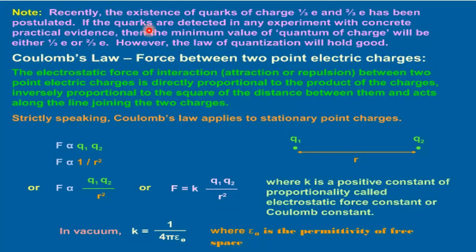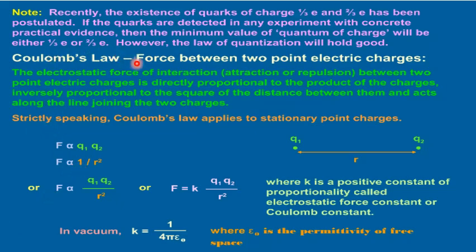Recently, the existence of quarks of charges 1 by 3 e and 2 by 3 e has been postulated. If the quarks are detected in any experiment with concrete practical evidence, then the minimum value of quantum charge will be either 1 upon 3 e or 2 upon 3 e, where e is charge on electron. However, the law of quantization will hold good.